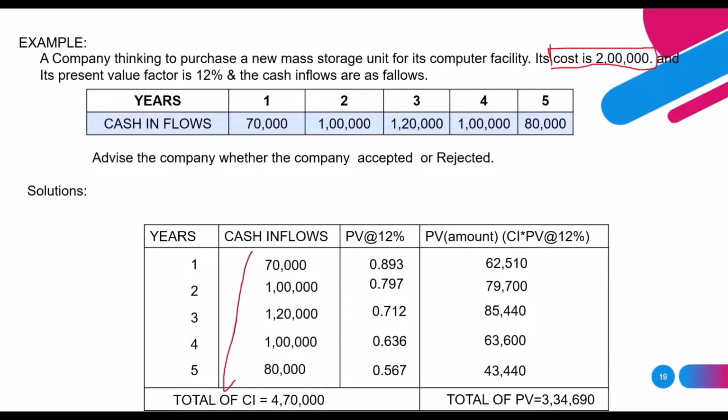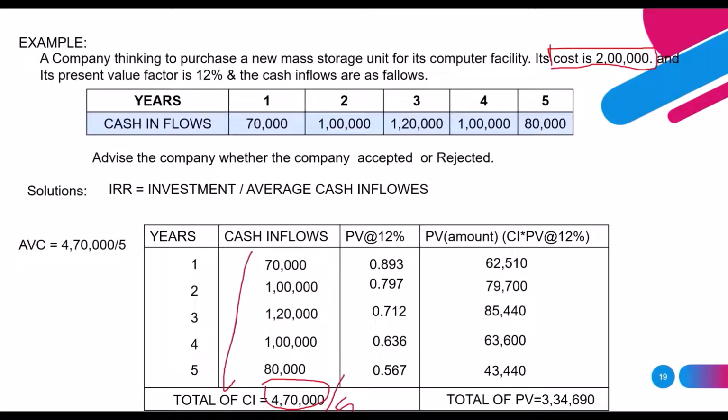The formula for internal rate of return is investment divided by average cash inflows. We have the investment but we don't have the average cash inflows. For that, we take the total cash inflows, 4,70,000, divided by the number of years, 5. We'll get 94,000. So the average cash inflow is 94,000.